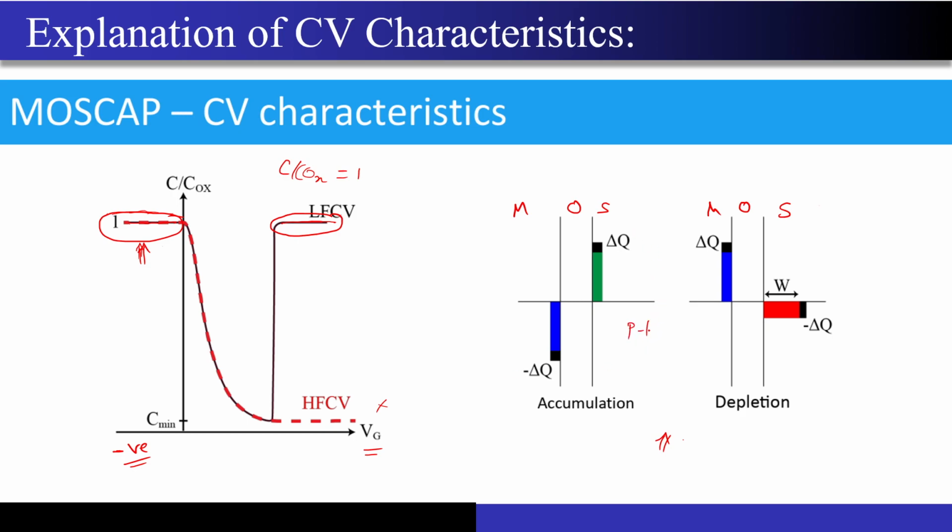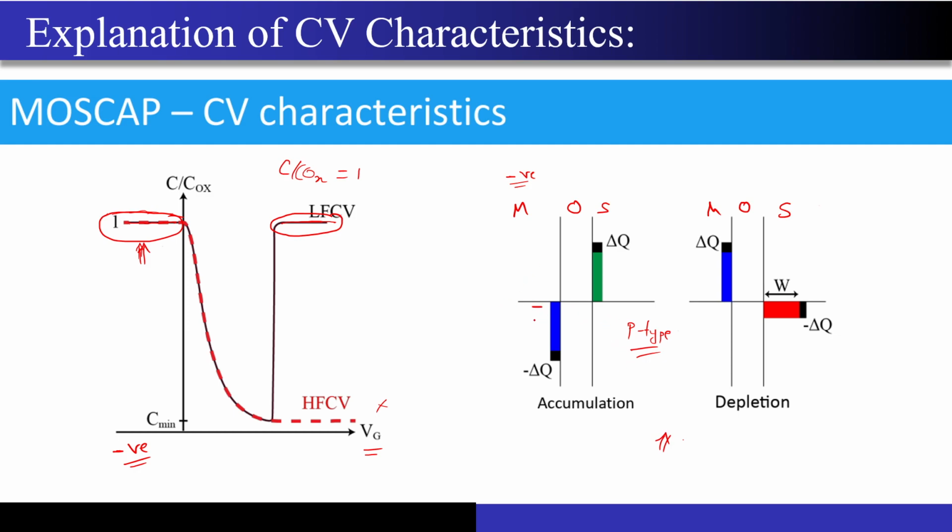Let's say this is p-type semiconductor material. What will happen for this MOS if I apply a negative voltage over here, correct? What will happen near the interface? Holes will be pushed away or they will be accumulated? Holes will be accumulated. Very good.